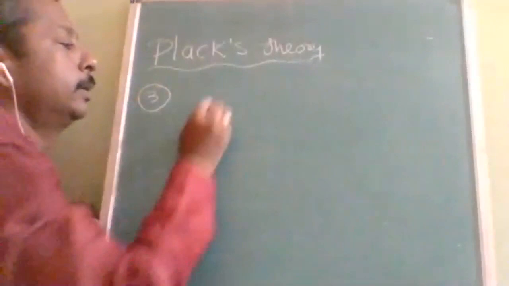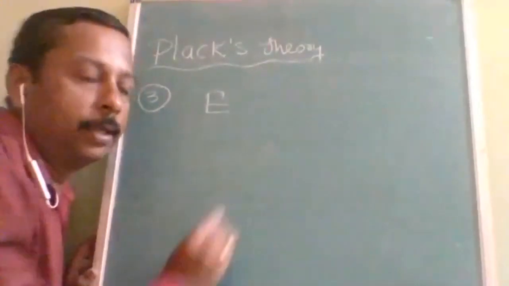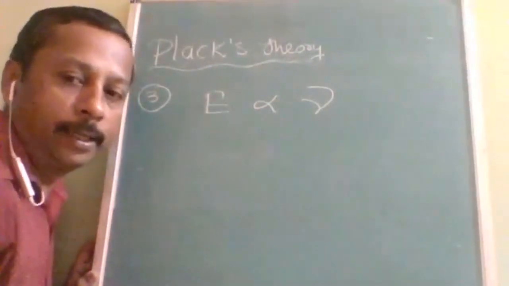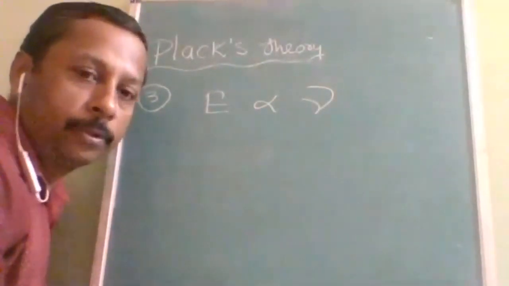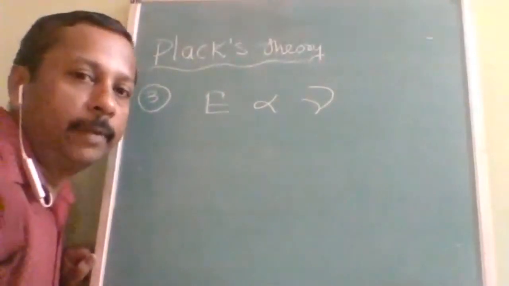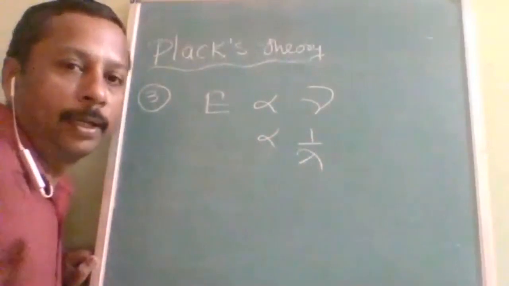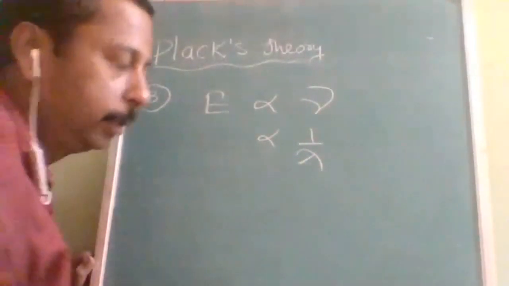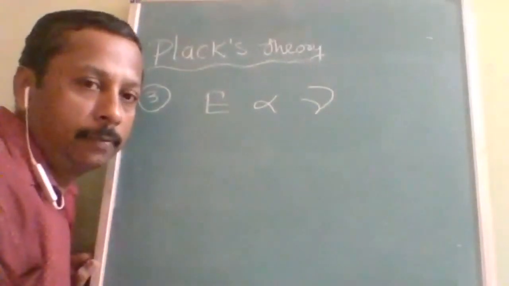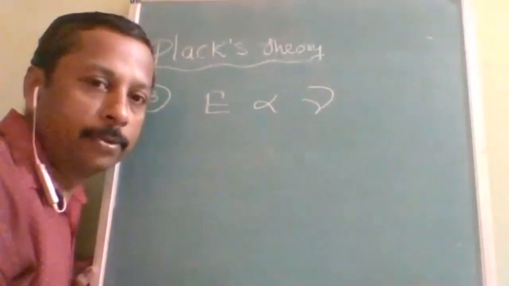Next, third point is the energy available in each quanta. The energy available in each quanta is directly proportional to the frequency of the electromagnetic wave inside it. And it is also inversely proportional to wavelength. Better to take any one of them, because already we know that nu and lambda are inversely proportional. If it is directly proportional to one thing, automatically it will be inversely proportional to the other.